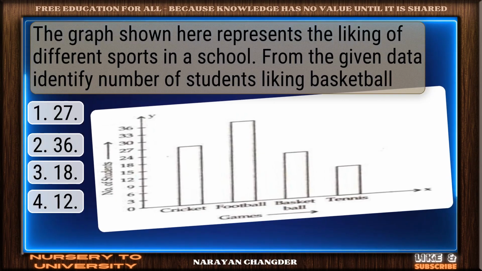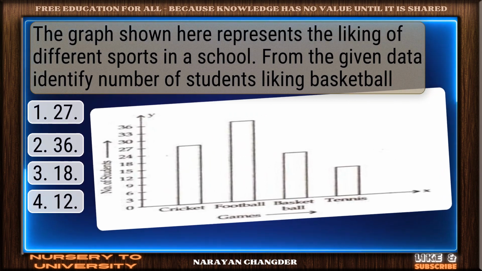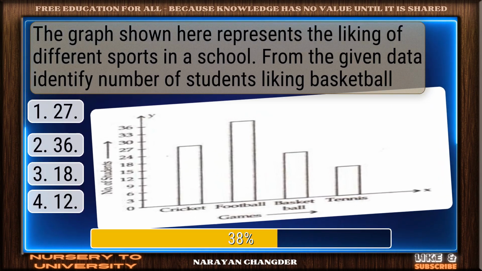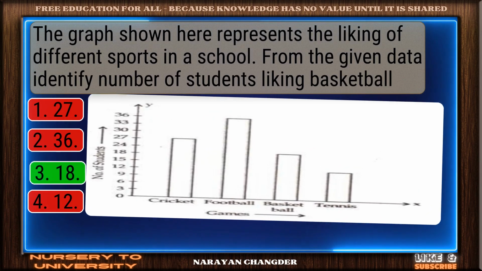The graph shown here represents the liking of different sports in a school. From the given data, identify number of students liking basketball. Well reasoned, 18 is the correct choice.